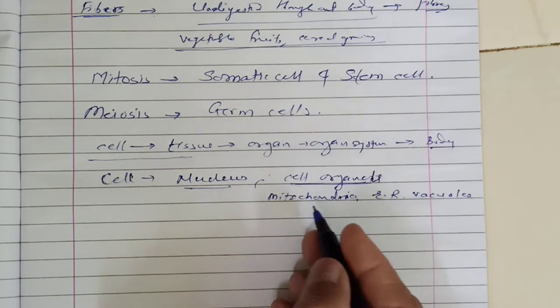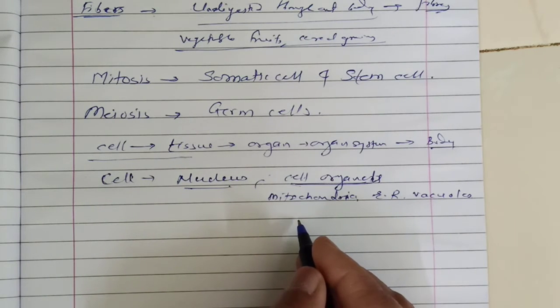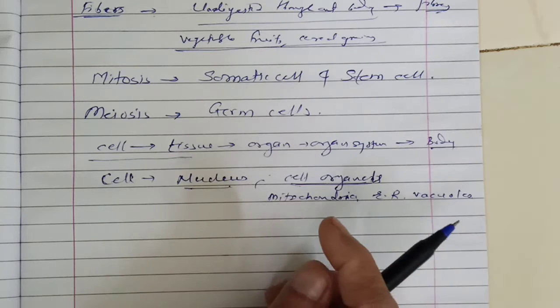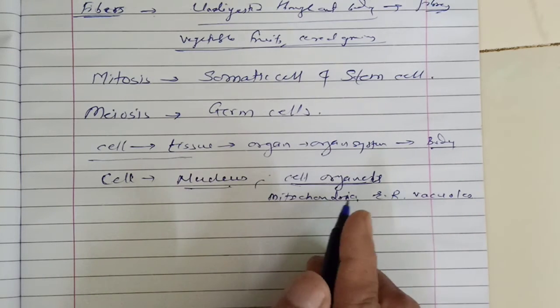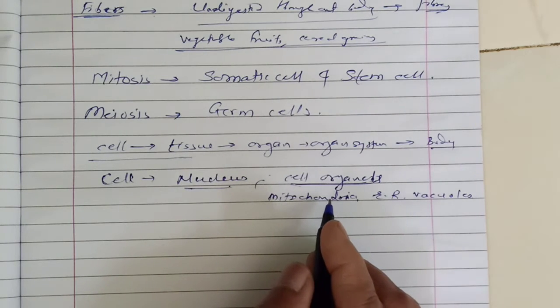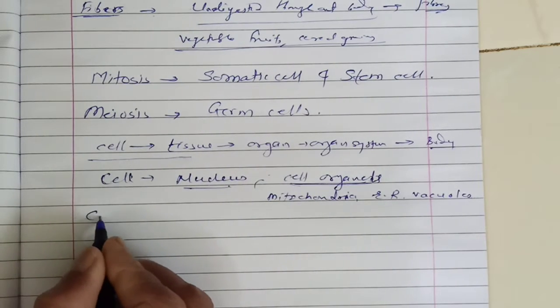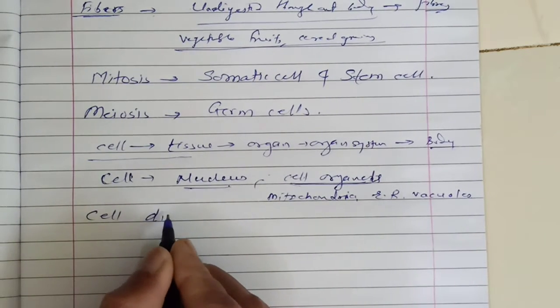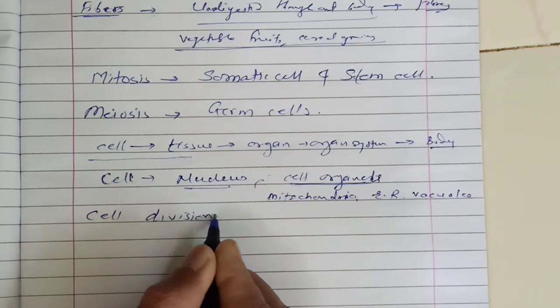Different types of organelles are present in the cells of all animals. Today we are going to study cell division.